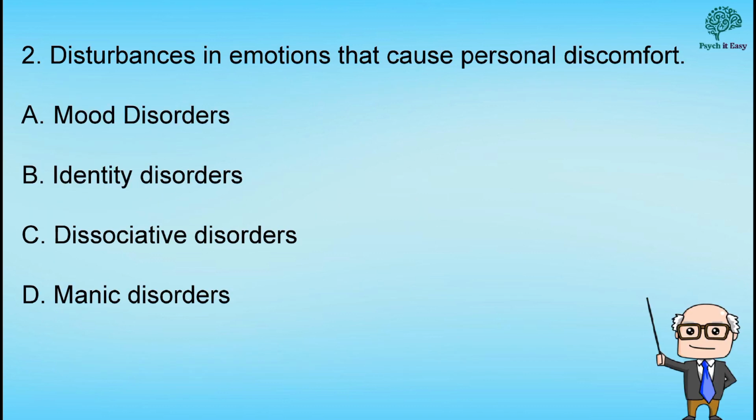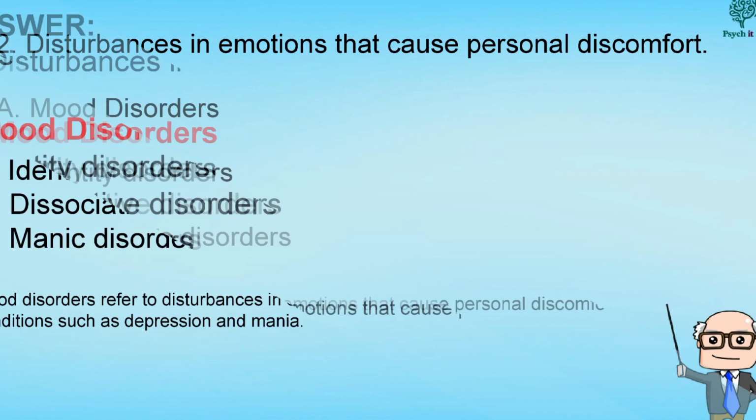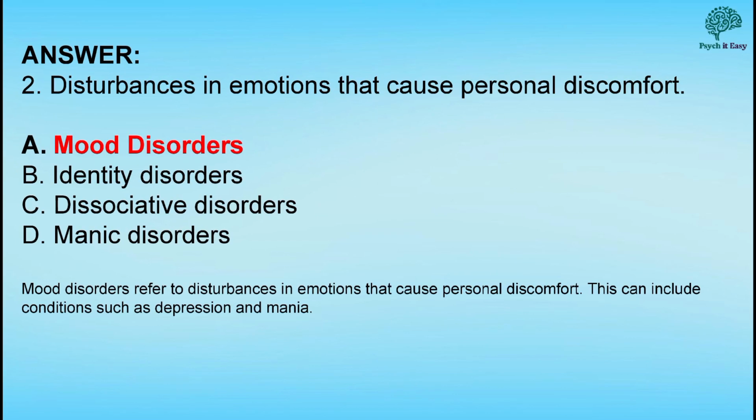Number 2. Disturbances in emotions that cause personal discomfort. And the correct answer is letter A, mood disorders. These disorders involve disruptions in a person's mood or emotional state, such as depression and bipolar disorders.